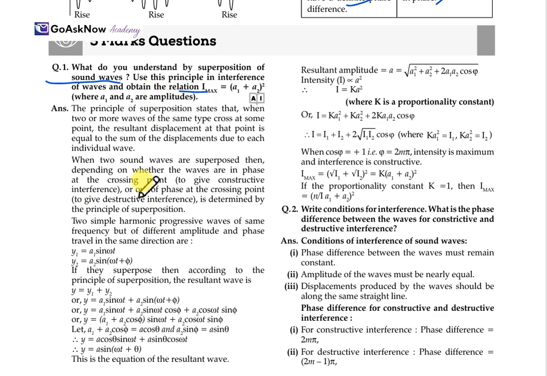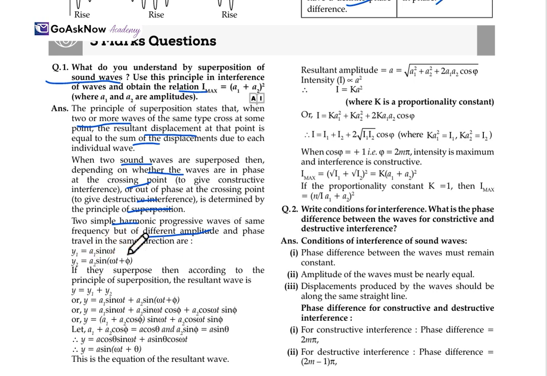So firstly, we'll explain what superposition actually is. The principle of superposition states that when two or more waves of the same type cross at some point, the resultant displacement at the point is equal to the sum of the displacements due to the individual waves. So when two sound waves are superposed, depending on whether the waves are in phase at a crossing point, we get constructive interference, or out of phase at the crossing point, destructive interference. This depends on two simple harmonic progressive waves of the same frequency but different amplitude and phase traveling in the same direction.